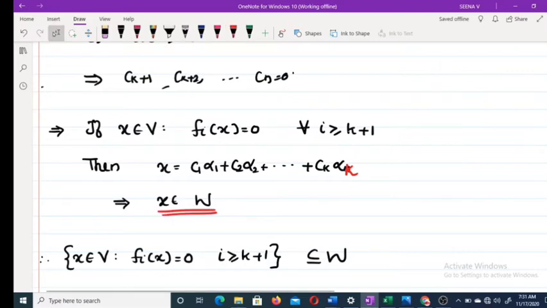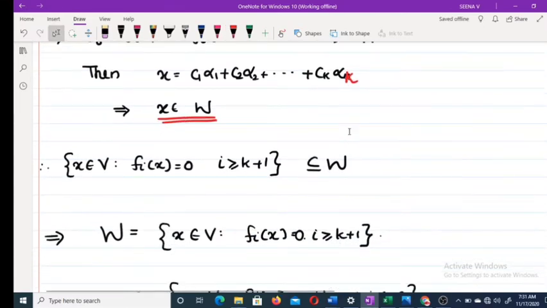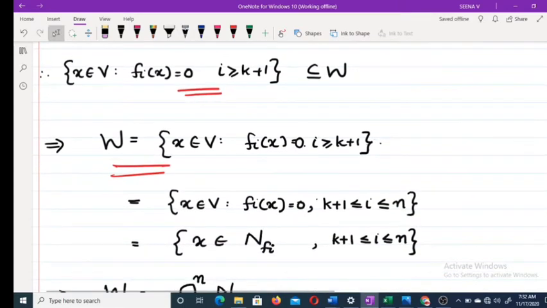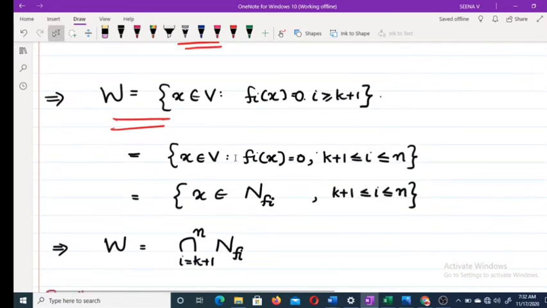Thus we get the set of all x belonging to V such that φi of x is equal to 0 for i greater than or equal to k plus 1 is contained in W. Earlier we got that W is a subset of this one. Now this is a subset of W, which implies W is equal to the set of all x belonging to V such that φi of x is equal to 0, k plus 1 less than or equal to i less than or equal to n.